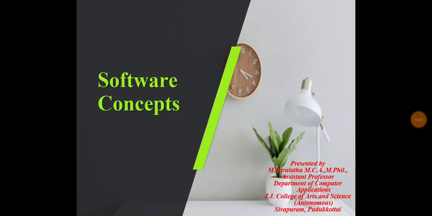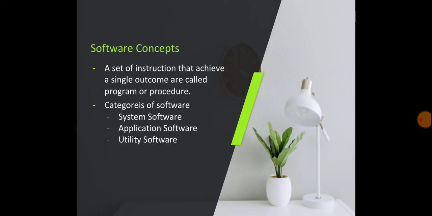In this video we are going to understand some basic concepts about software. Okay, first let's understand the very basic thing: the hardware components that make up the computer need user instructions to function. A set of instructions that achieve a single outcome is called a program or procedure. And when many programs function together to do a specific task, that is called software.